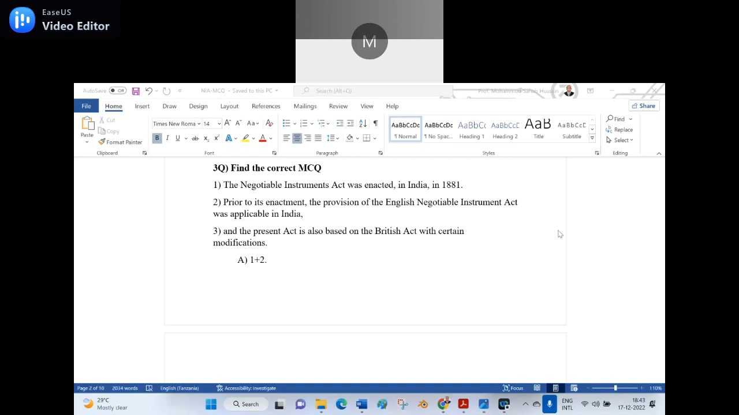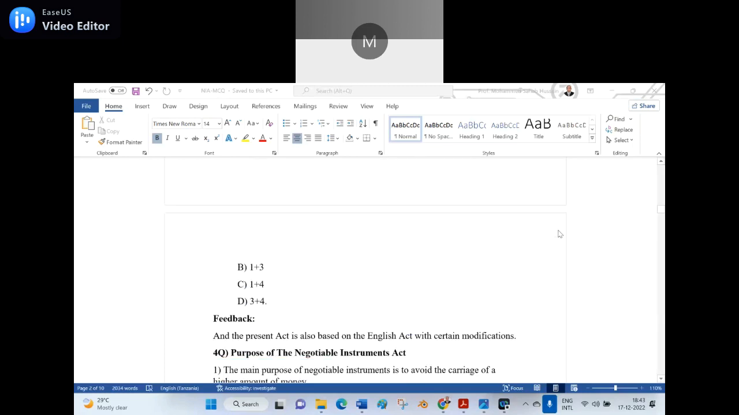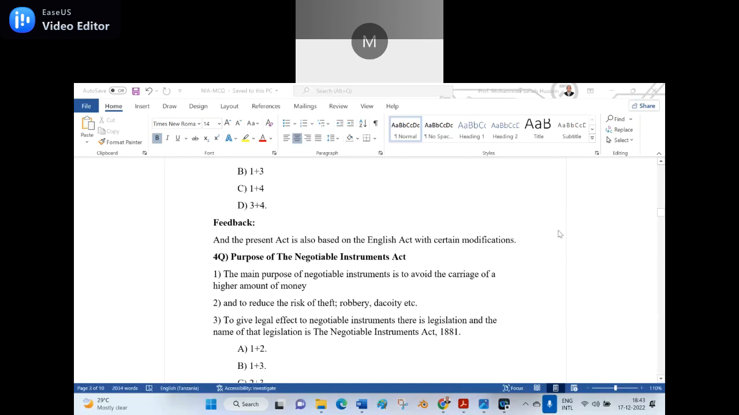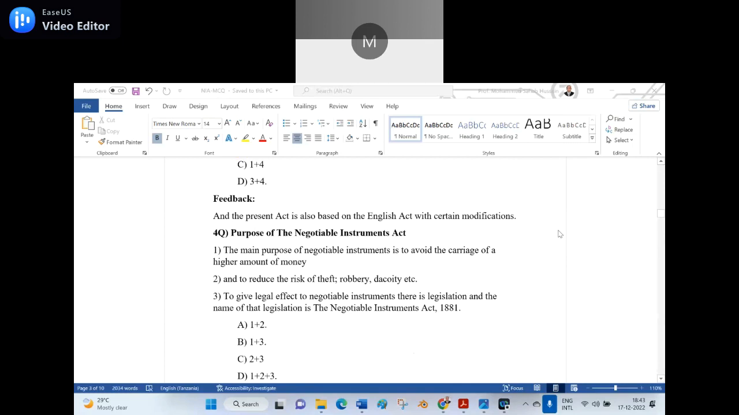See, I have given the hint. Present Act is also based on the British Act with certain modifications. It should not be British Act, it is the English Act. I removed the English and I put the British, and hence you hear the wrong. The present Act is also based on the English Act with certain modifications. That is the way that you have to give the explanation to me, not only shoot. Of course, shoot is good, but I want to know the reason behind it also.